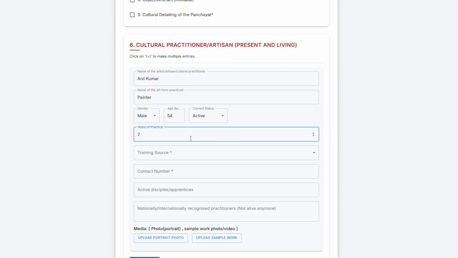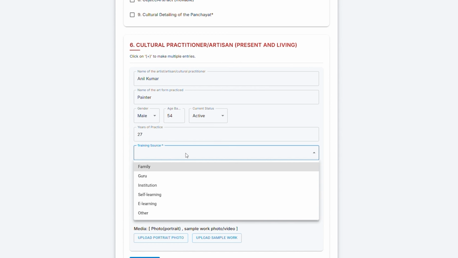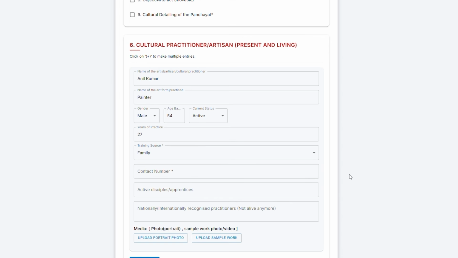In this column, write how many years they have been practicing their art. Training source. Next, mention where they learned their skill, from family, a guru, an institution, or through self-learning. Contact number. In this column, enter their contact number, but only if they have given permission.